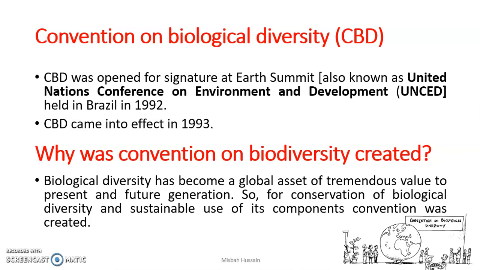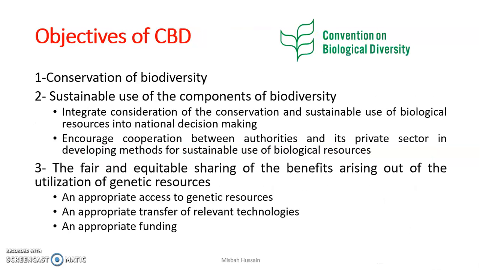There were three objectives of this convention. The first objective was the conservation of biodiversity. The second emphasized the sustainable use of the components of biodiversity. For this, they promoted collaboration between different authorities, corporations and the private sector, so that they can all work for the sustainable use of biological diversity, and integrate the consideration of conservation and sustainable use in national decision making.